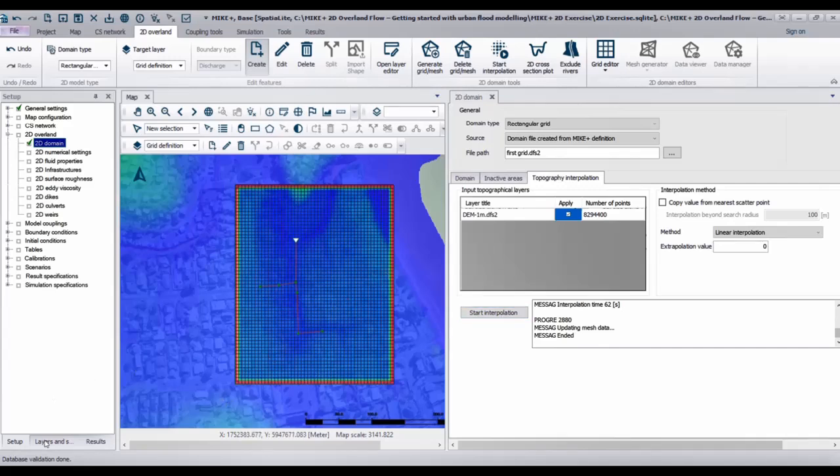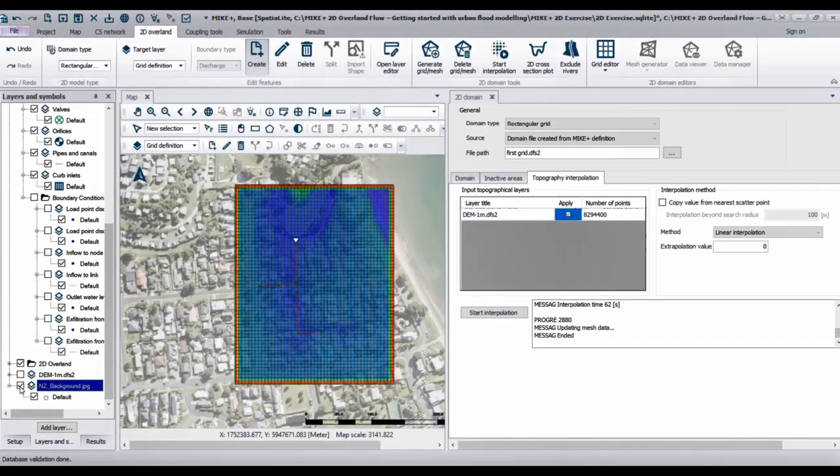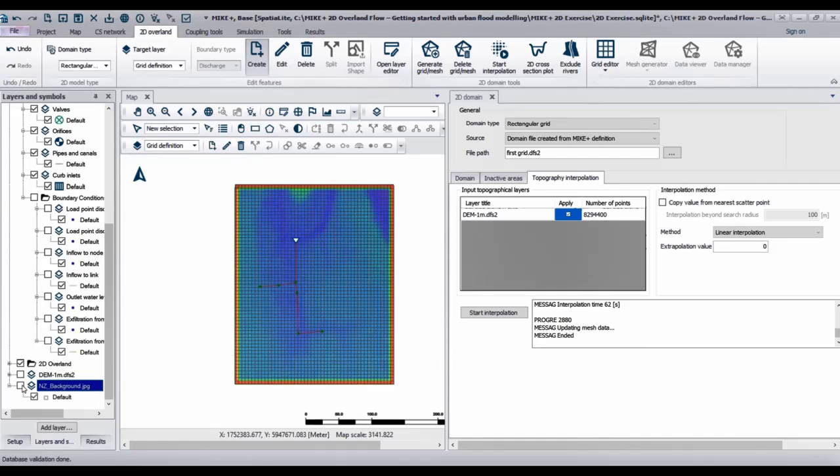You can navigate to the Layers and Symbols list, and you can turn off the background layers to have a better overview. Now, go back to the setup and close the 2D domain editor.